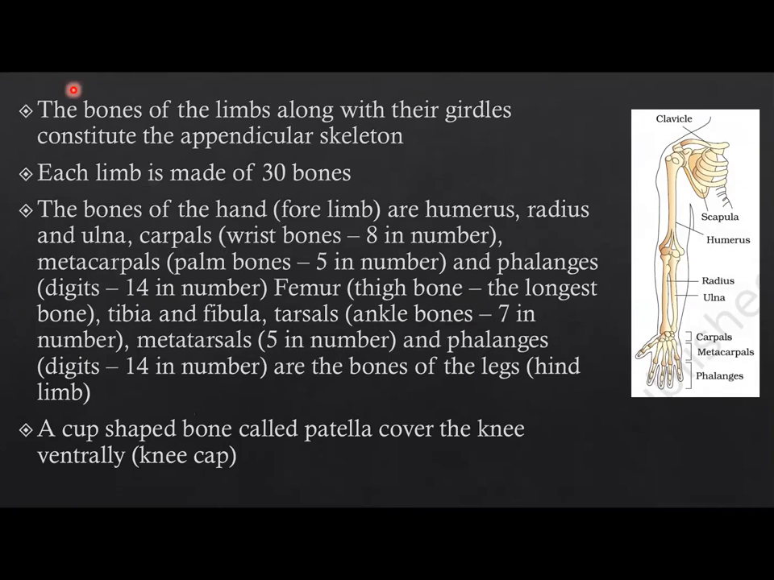The bones of the limbs, along with their girdles, constitute the appendicular skeleton. Each limb is made of 30 bones. The bones of the hand, forelimb: humerus, radius, and ulna; carpals, wrist bones, 8 in number; metacarpals, palm bones, 5 in number; and phalanges, digits, 14 in number. Femur, thigh bone, the longest bone; tibia and fibula; tarsals, ankle bones, 7 in number; metatarsals, 5 in number; and phalanges, digits, 14 in number.